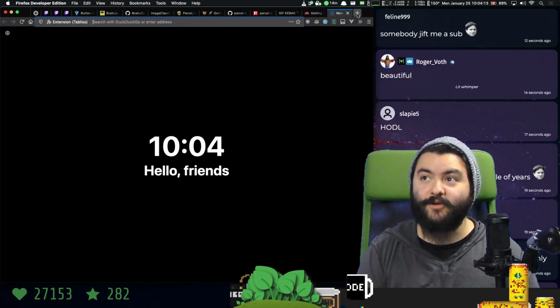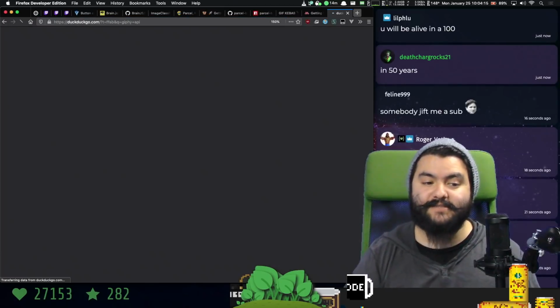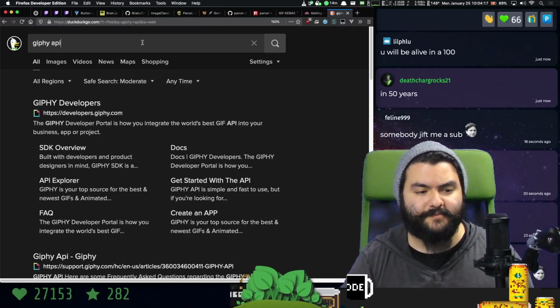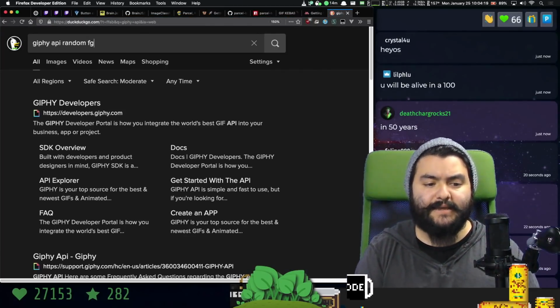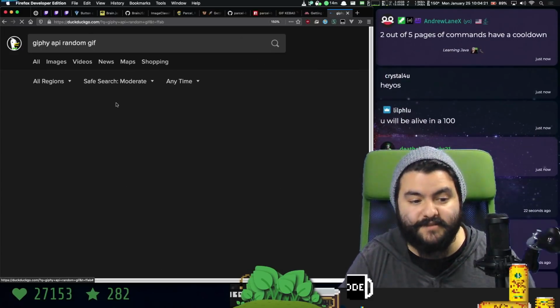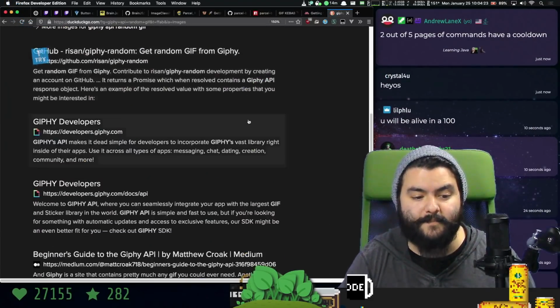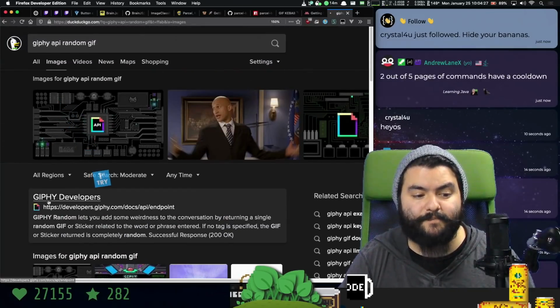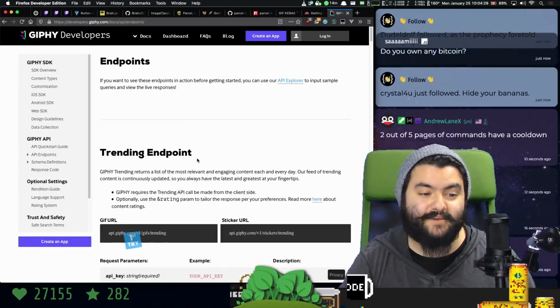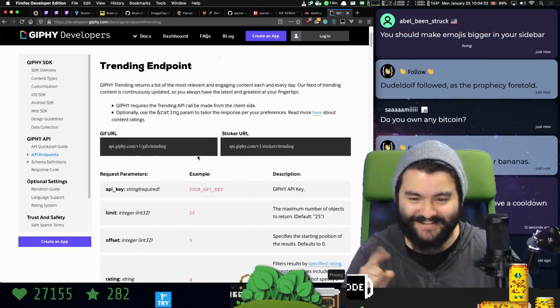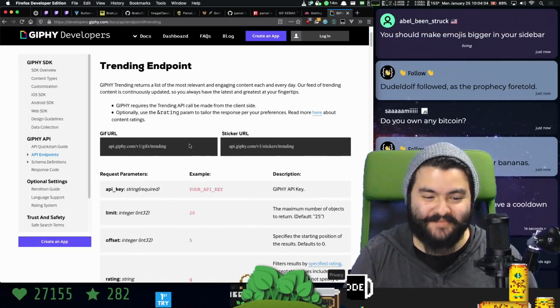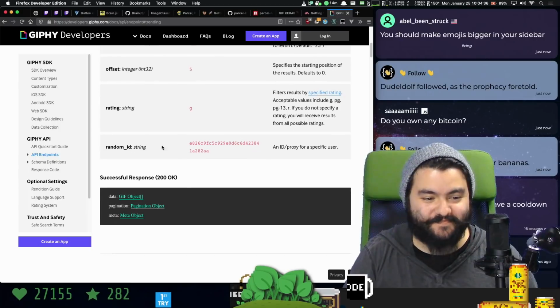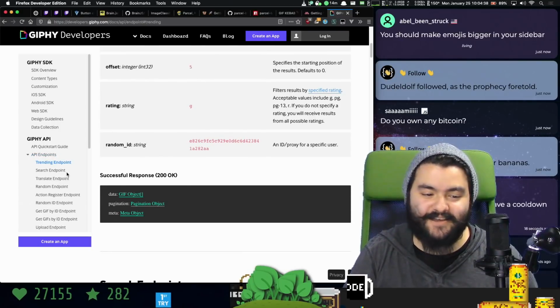Okay, so now we need a random GIF. And for that, we're going to use the Giphy API, because they have an endpoint that'll get us back a random GIF. Now, I could sign up as a developer and get an API key, but a lot of people just post their API keys in GitHub, so I'm going to find one. We're going to find an API key on GitHub and just use it, because that's how I'm feeling right now.